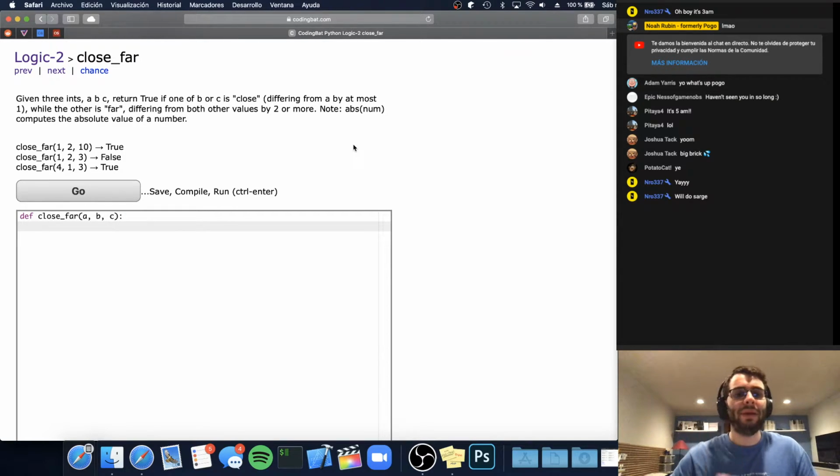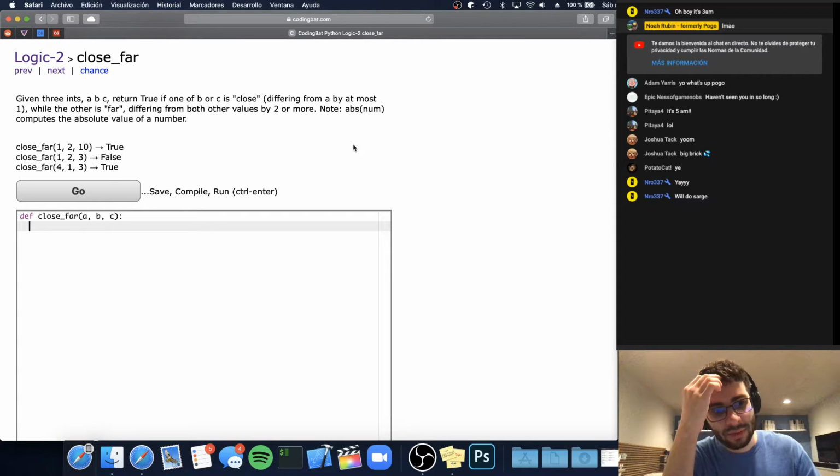Okay, so if B or C, one of them has to be close to A, and the other one has to be far from both A and B by 2 or more. And so we sort of have a couple scenarios. We have that B is close and C is far, C is close and B is far. One of them is close and the other one's not far, or one of them's far and the other one's not close. I guess there's a bunch of different scenarios that we have here.